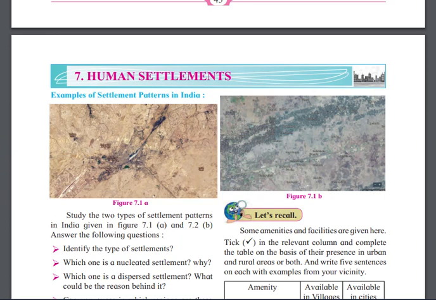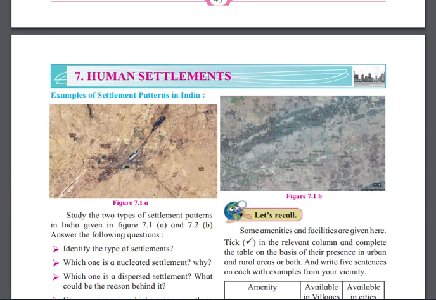First of all, if I ask you where we are settled right now: I am living in Mumbai. How did I settle in Mumbai? Why are humans settling more in a city area? Why are people settling less in the village, living far away from each other?